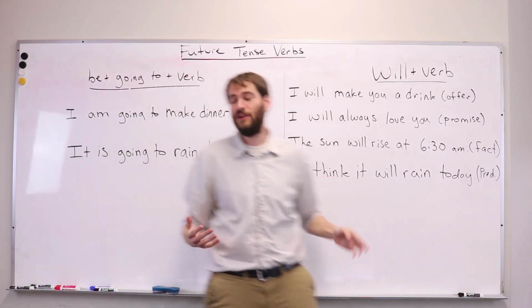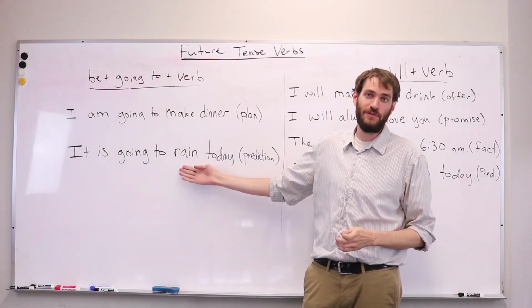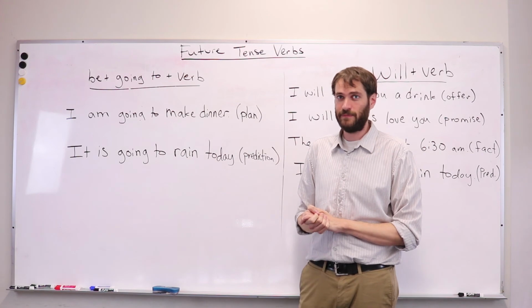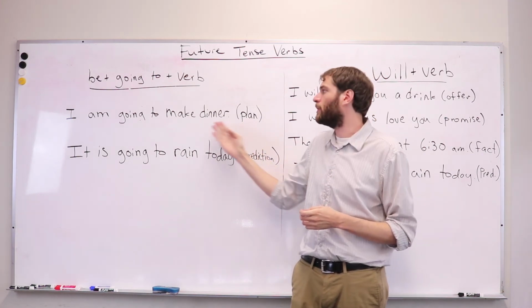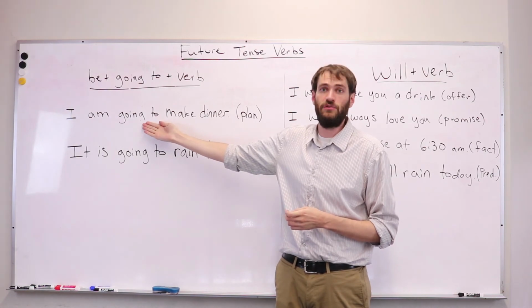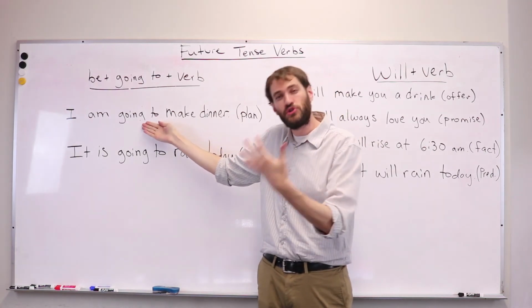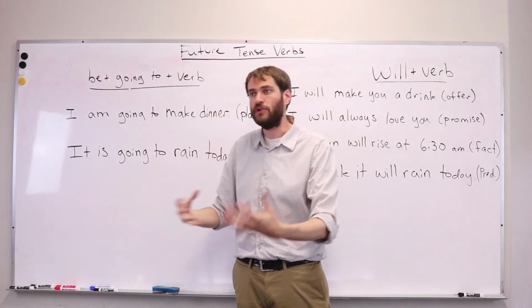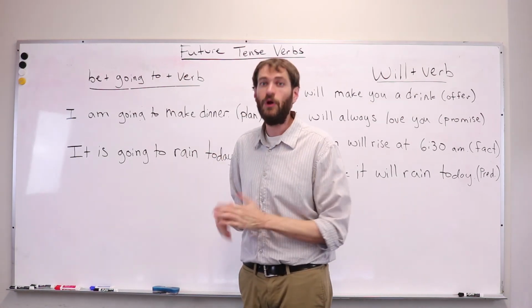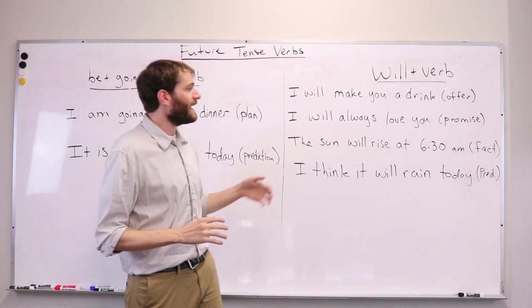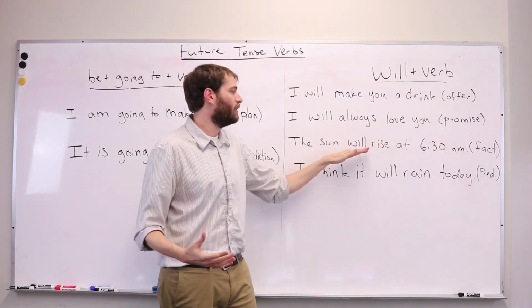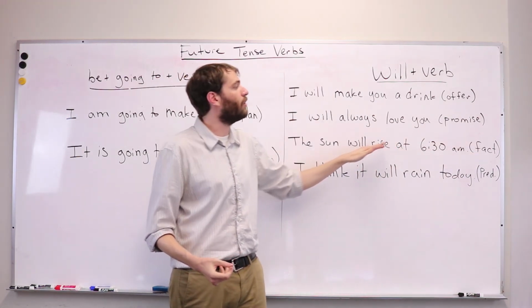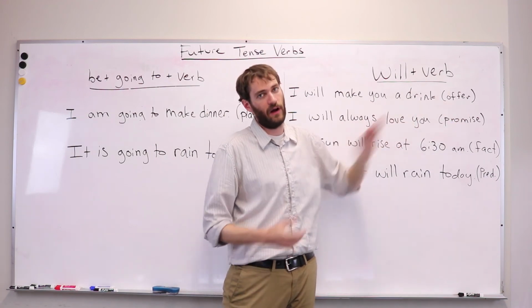So we see with predictions, you can choose. You can use will, or you can use going to. Both are okay. The important thing to remember is for plans, we always use going to. If it's something that you are choosing or that you are using your power to do, we use going to. If it is a fact, something that you cannot control, we use will. Also for promises and offers.